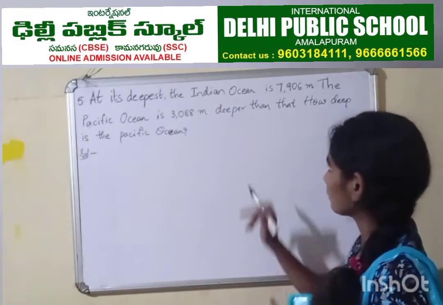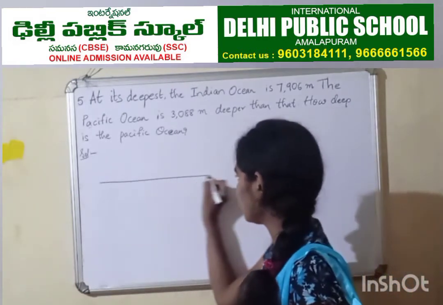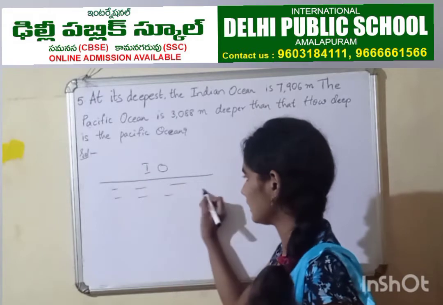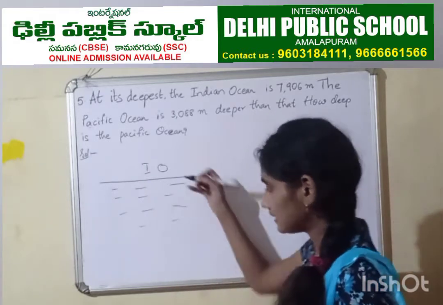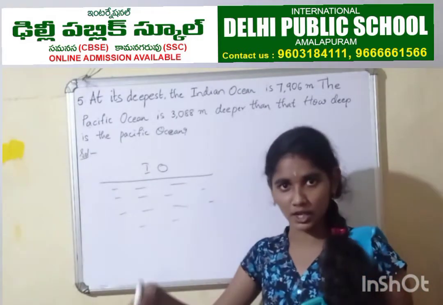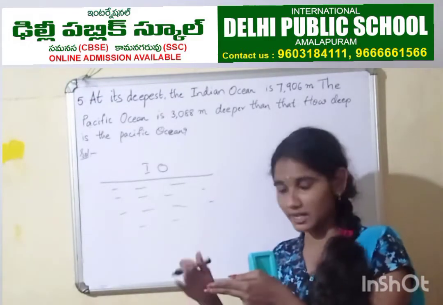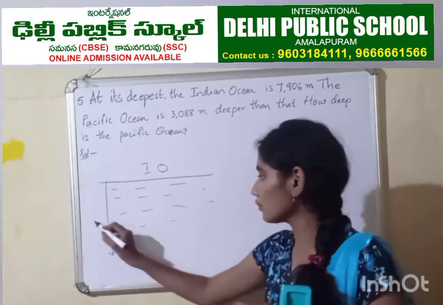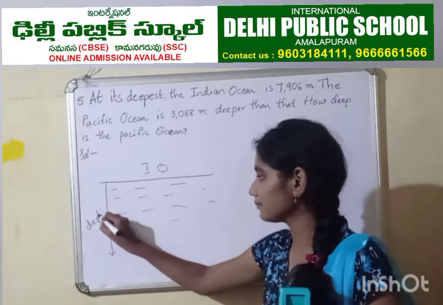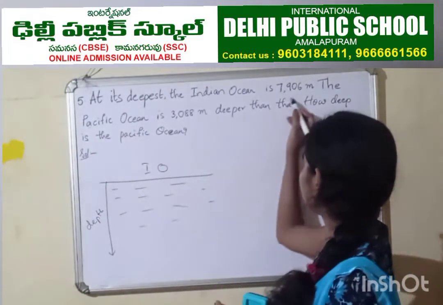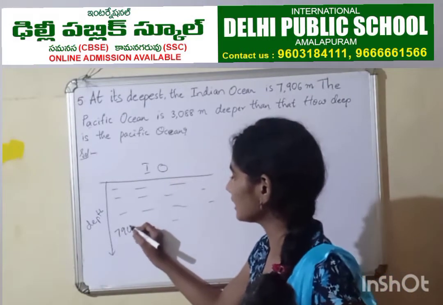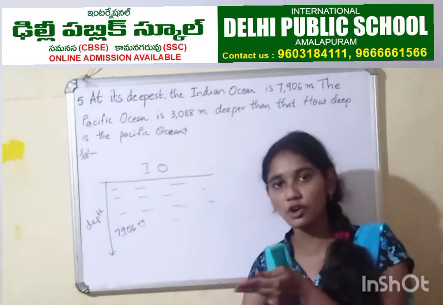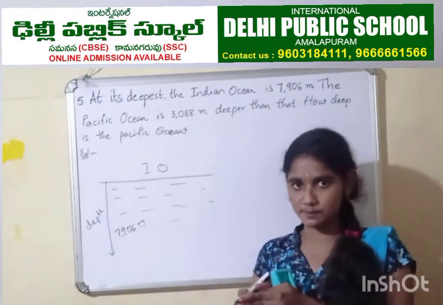So let us understand the question clearly first. For example, here this is my Indian Ocean. So this is the water inside the Indian Ocean, and this length of water going inside the earth, we are going to say it as depth. Okay, here this depth is 7,906 meters. Indian Ocean water has a depth of 7,906 meters.